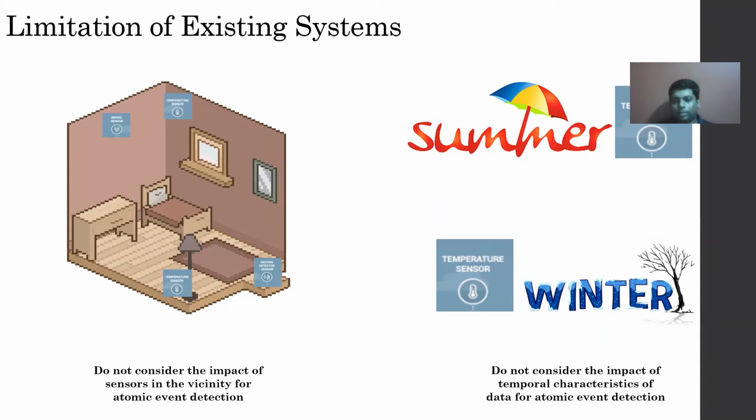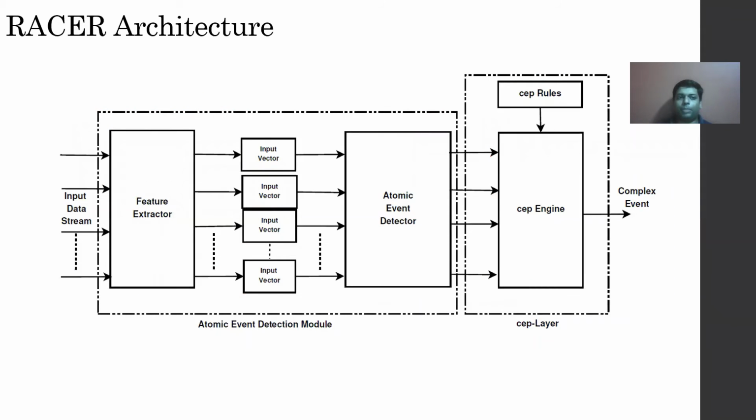On the other hand, these works also do not consider temporal characteristics, like, for example, the change in temperature sensor in summer would not be what it is in the winter. So, keeping these limitations in mind, we developed RACER, which is an end-to-end system which takes input data streams from different sensors and detects atomic events, and using those atomic events, detects if a complex event has occurred or not.